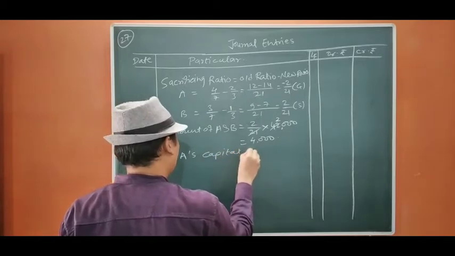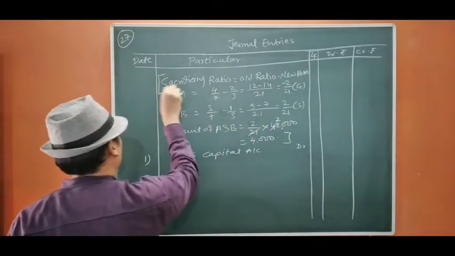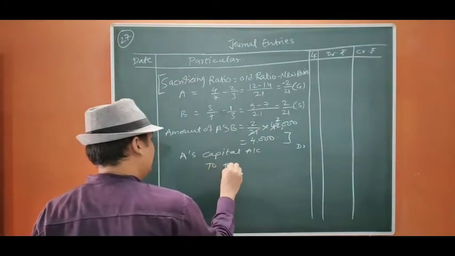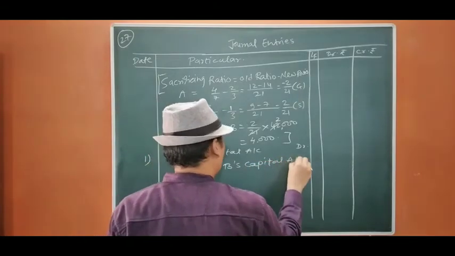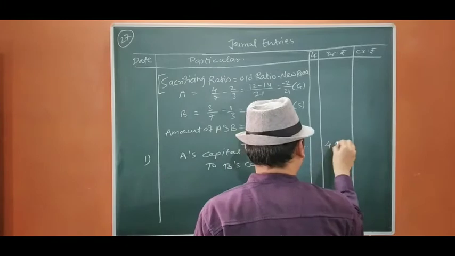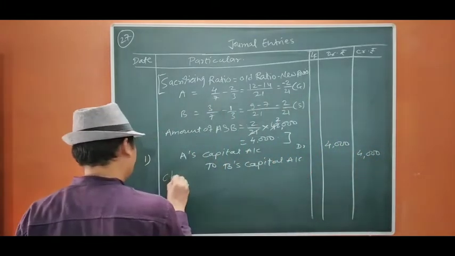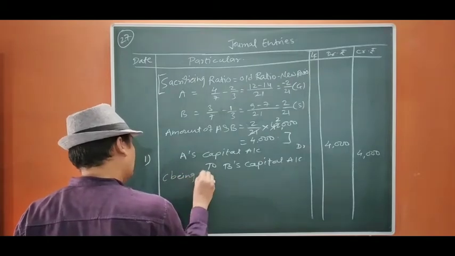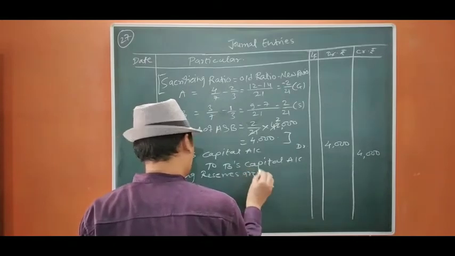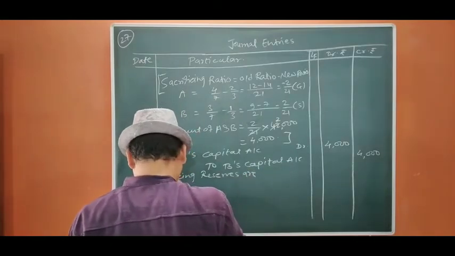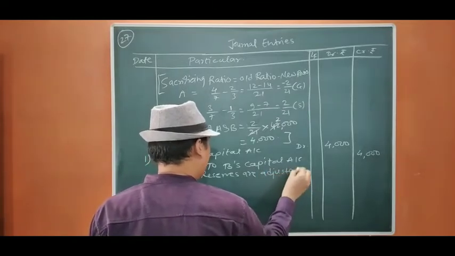To B's capital account. The amount is 4,000 here. Being reserves are adjusted. They are not distributed.